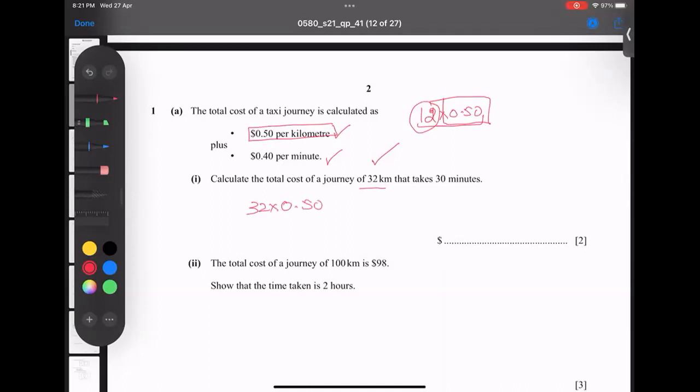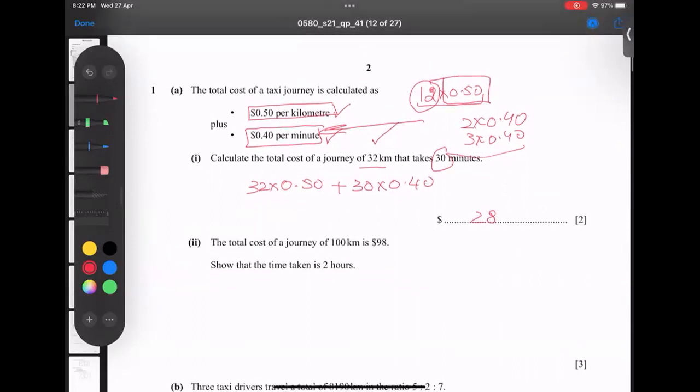0.50. This amount comes from the kilometer angle of view, plus for 1 minute you have to pay $0.40. So 1 minute, $0.40. 2 minutes, 2 times 0.40. 3 minutes, 3 times 0.40, and 30 minutes, so multiply 30 times 0.40, and the rest is just typing in the calculator. 32 times 0.50 plus 30 times 0.40, and the answer comes $28.